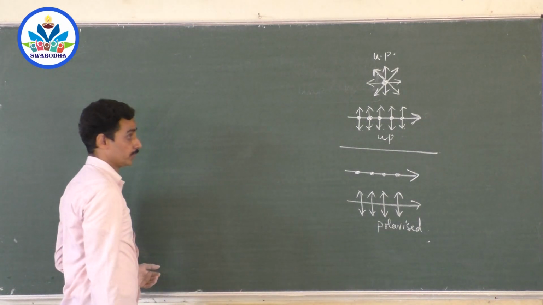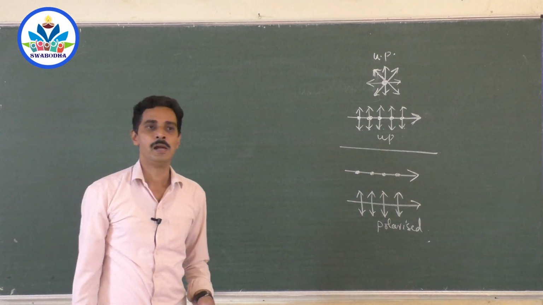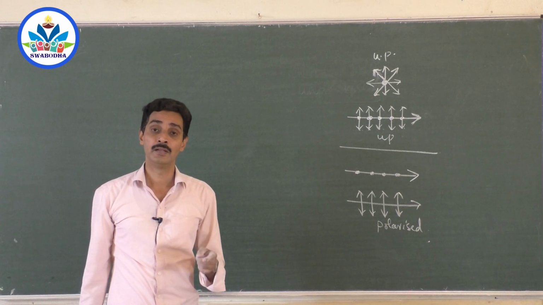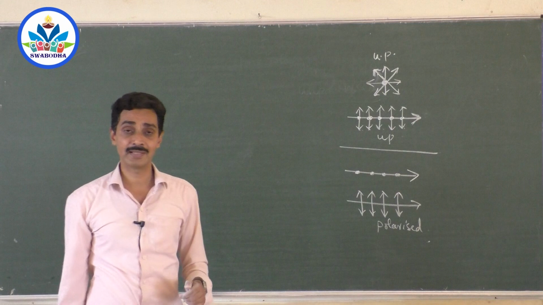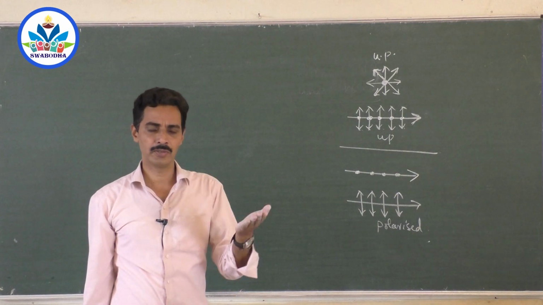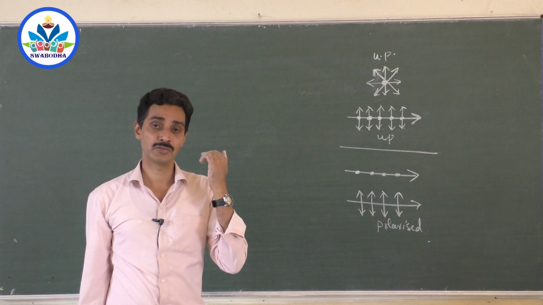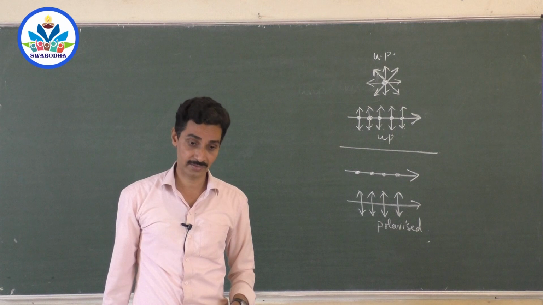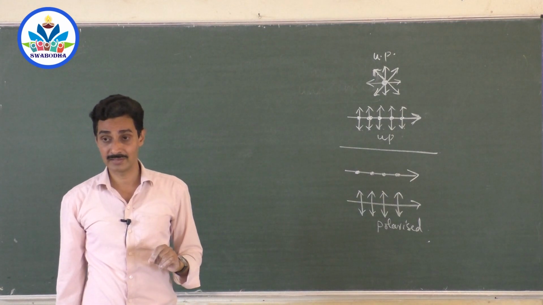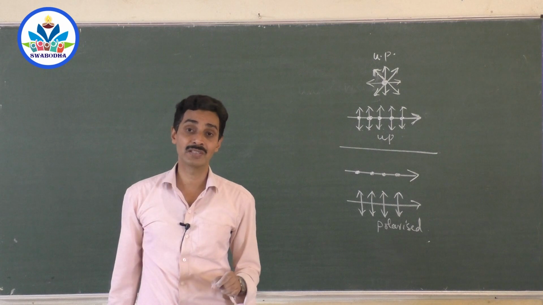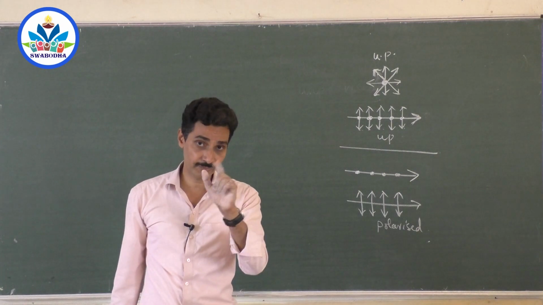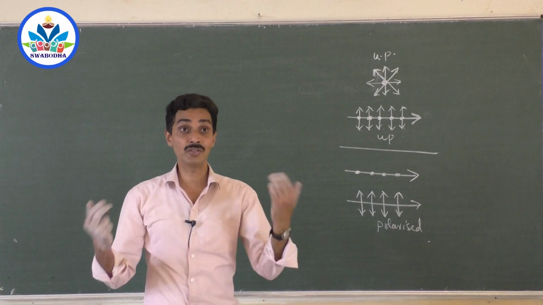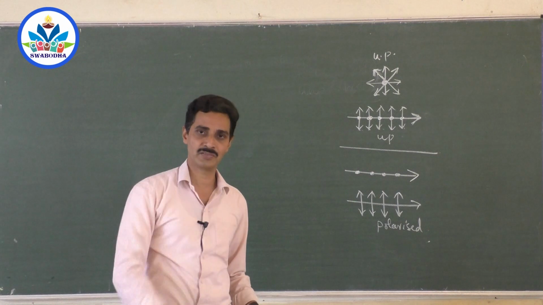If a wave shows the property of polarization, it should be a transverse wave. Initially, Huygens said that light is a longitudinal wave, but later on somebody said that light shows polarization. How could it be a longitudinal wave? And Huygens corrected it. It should be a transverse wave, because only transverse waves can show polarization. So if you get a question like this, tell me the property of light which shows that it is transverse. It is polarization. Light shows polarization. That's why it should be a transverse wave.